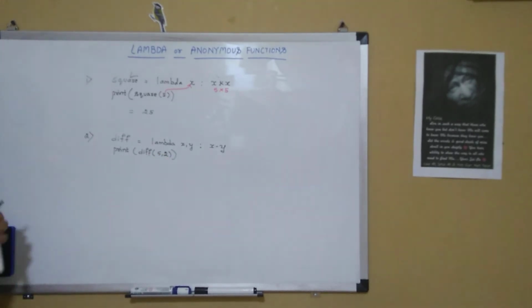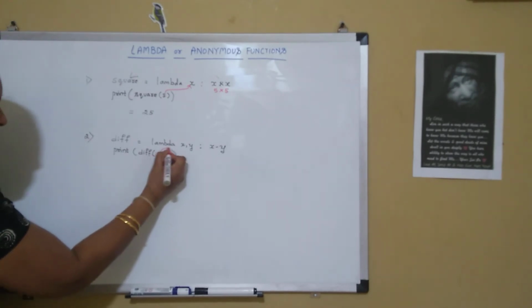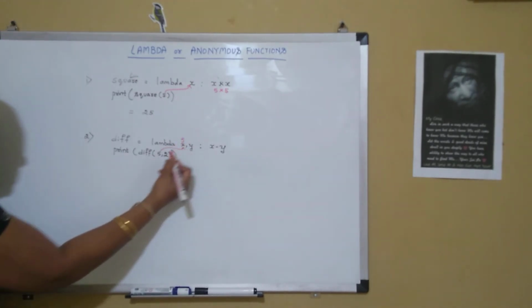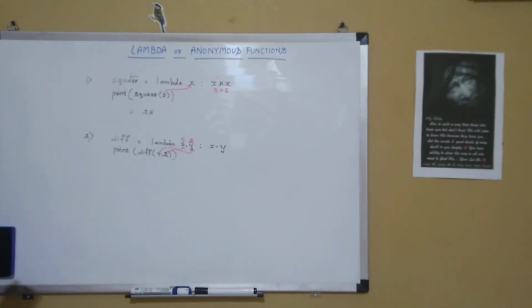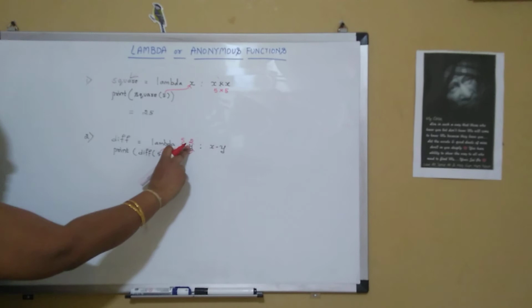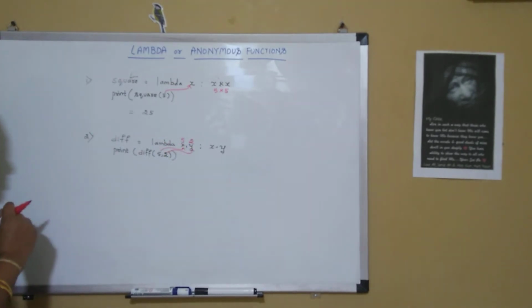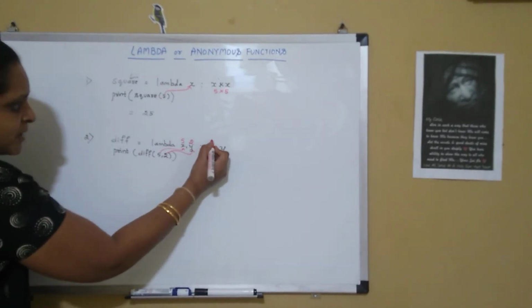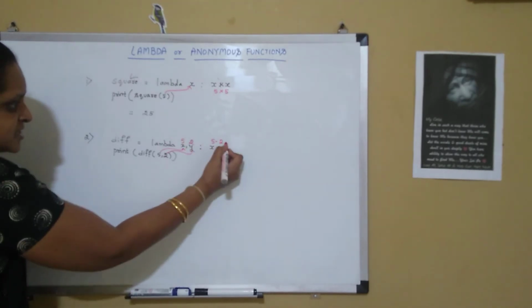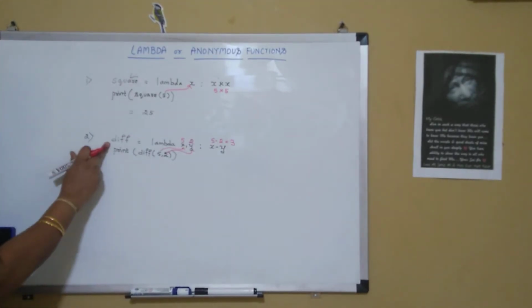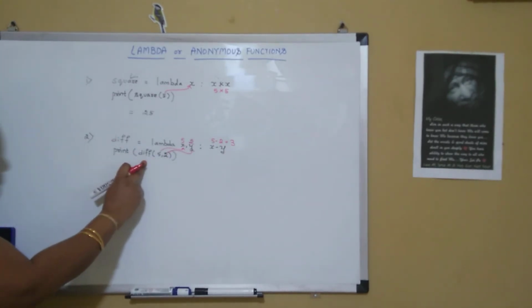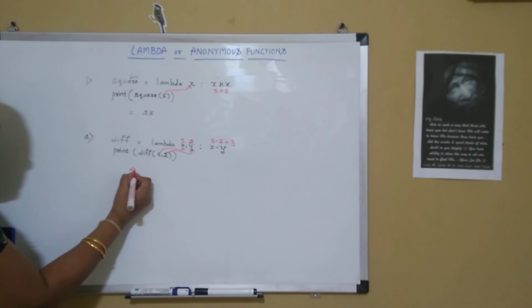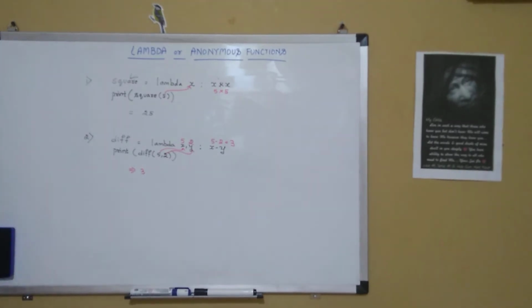So now x will have the value equal to 5. X will take the value equal to 5 and y will take the value equal to 2. Since there are two parameters, I am defining two parameters in the lambda function. And it will calculate 5 minus 2, which is equal to 3. And my difference will have the value 3 stored in it. And now if I say print difference, it will print the value equal to 3. So 3 gets printed on the console.